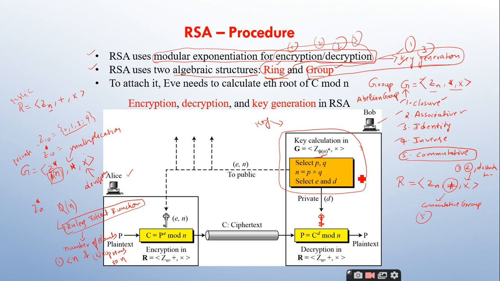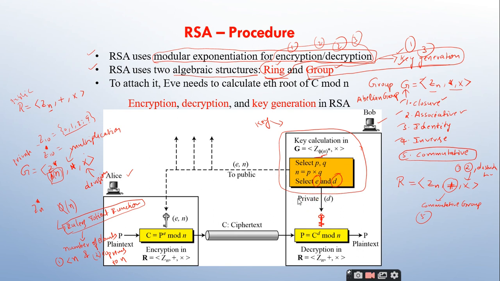It is placed at Bob. Why? Because since the message is intended for Bob, we need to use the public key of Bob for the encryption and the private key of Bob for the decryption. So Bob has to generate his two keys. By making use of this key generation algorithm, he has generated the E and D.